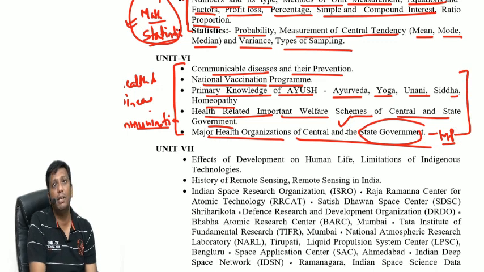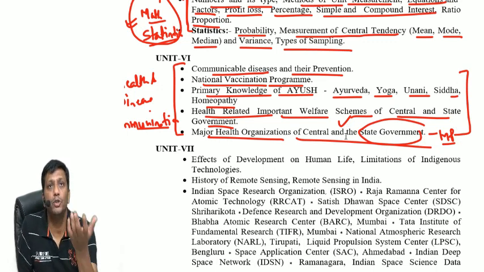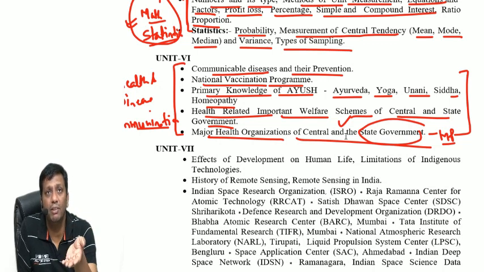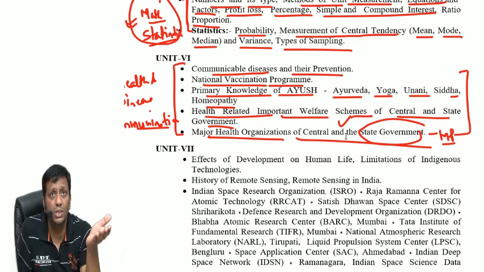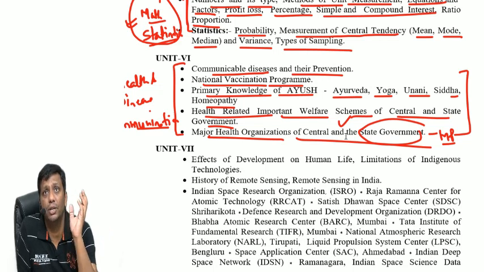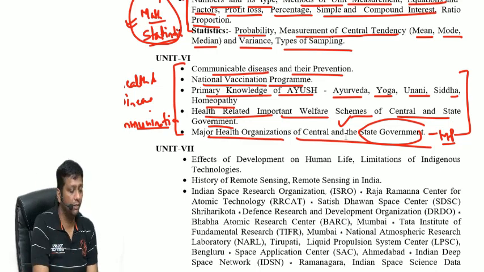At central level, National Nutrition Mission, Ayushman Bharat, Mission Indradhanush, AIDS eradication program, and tuberculosis, the India Jeetega, TB Harega campaign that India brought. This type of thing is required in this syllabus.